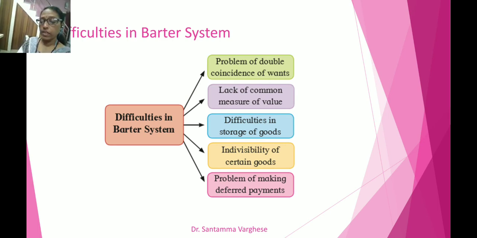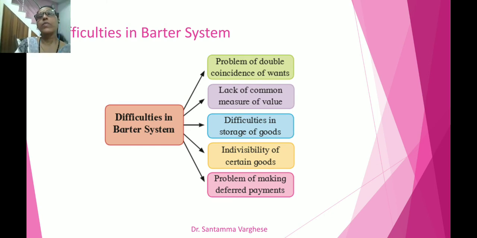Now, third one, difficulties in storage of goods. It is necessary for future consumption to store things. Sometimes, due to the perishable nature of the commodities, it is very difficult to store them for a long time. For example, milk, egg, fish, vegetables, etc. It is very difficult to store.